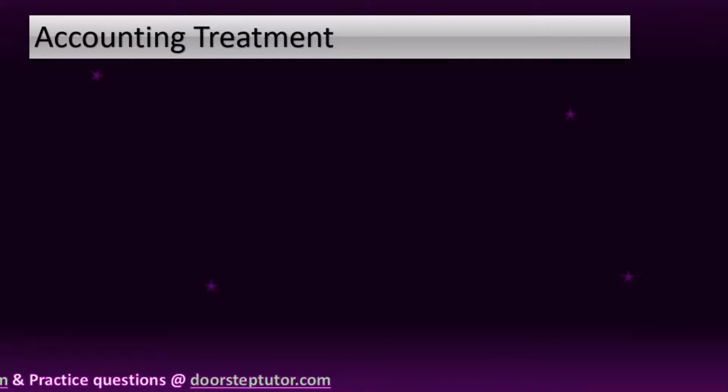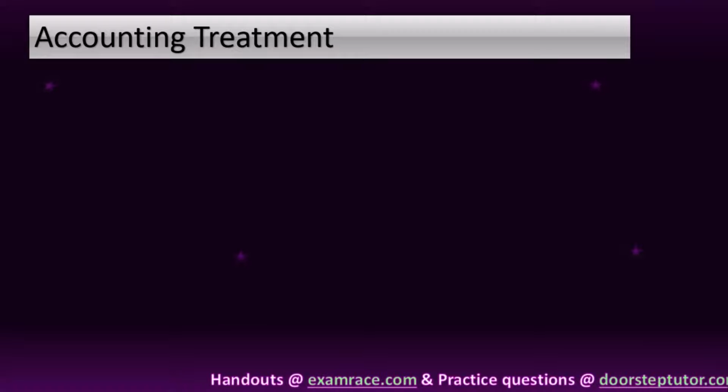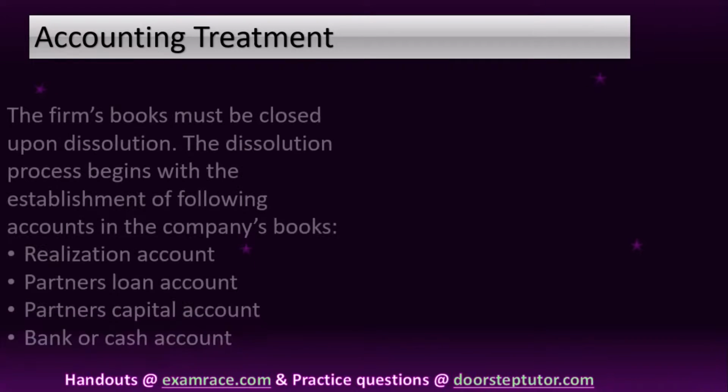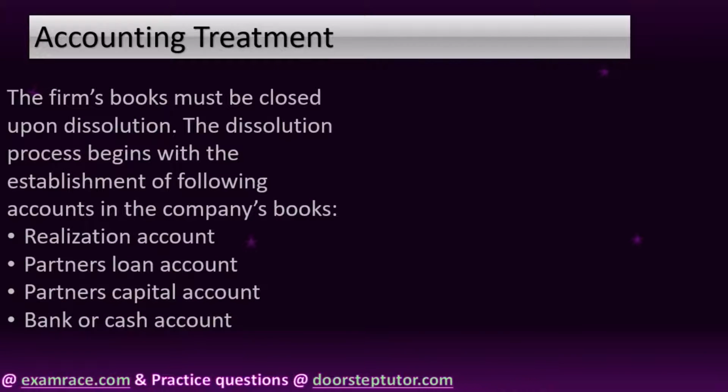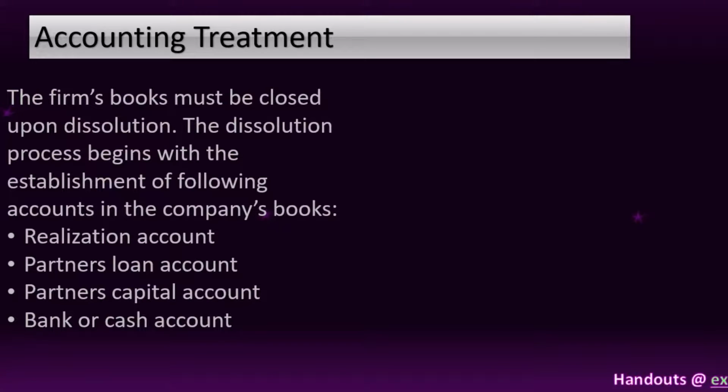In case of a dissolution of a firm, the firm closes its business altogether, realizes all its assets and pays all its liabilities. The payment is made to the creditors first out of the assets realized, and if necessary, next out of the contributions made by the partners in their profit sharing ratio. When all the accounts are settled and the final payment is made to the partners for the amount due to them, the books of the firm are closed.